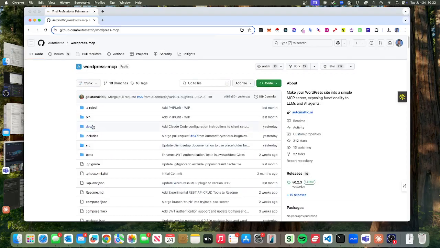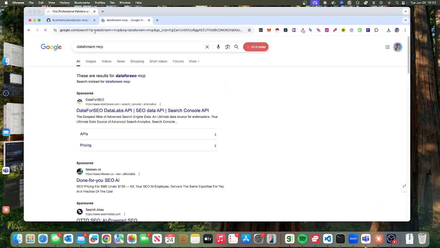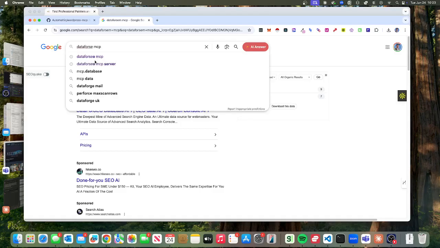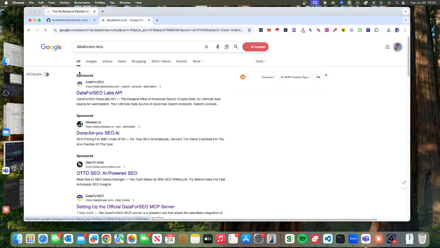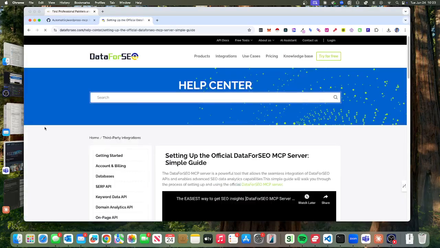So something's not right. What I might do is fork the WordPress MCP and also the DataForSEO MCP and work out which one is responsible. Even better than that, what you could potentially do is combine the two of these MCP servers, because then I think you get into something that is incredibly powerful.